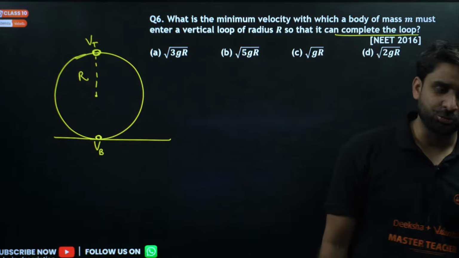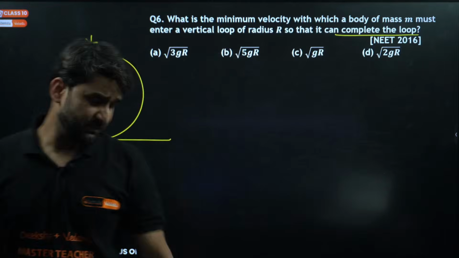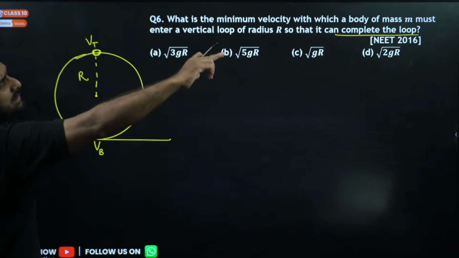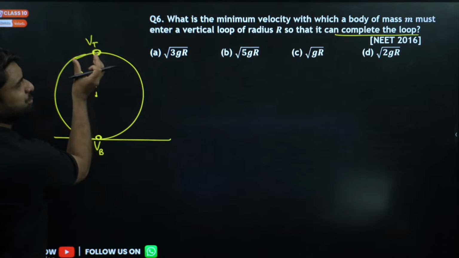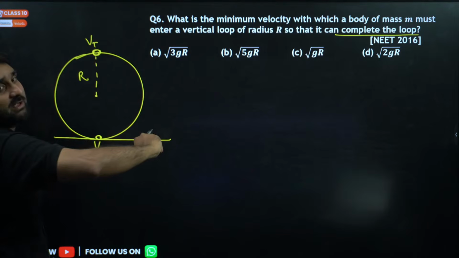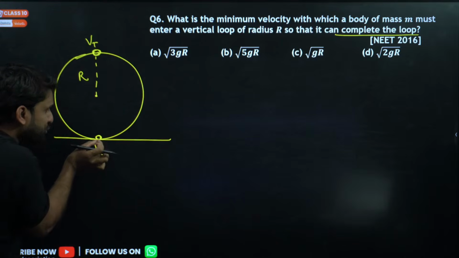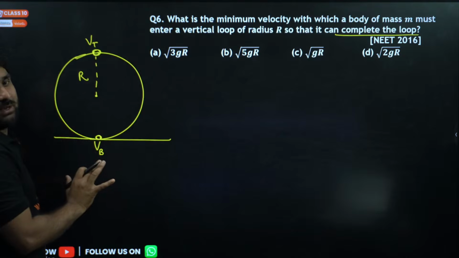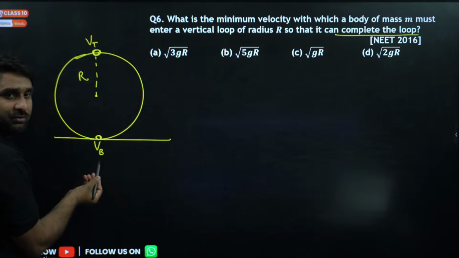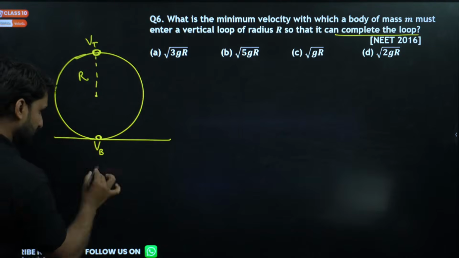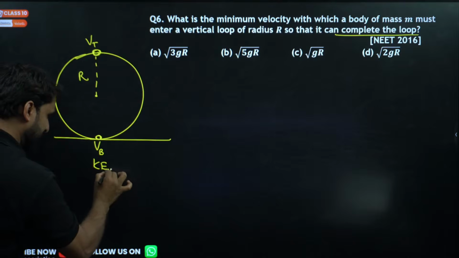Once the body reaches the maximum height, it will automatically complete one loop because it has enough potential energy that will convert again into kinetic energy. So our intention is to push this object to the maximum height. We have to give some velocity to this. Here at this point, the body only has kinetic energy.